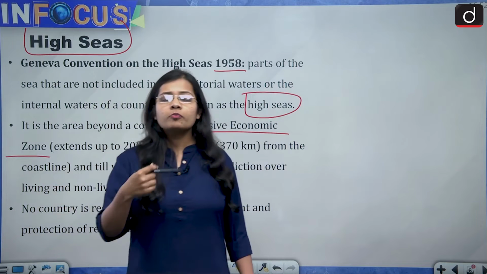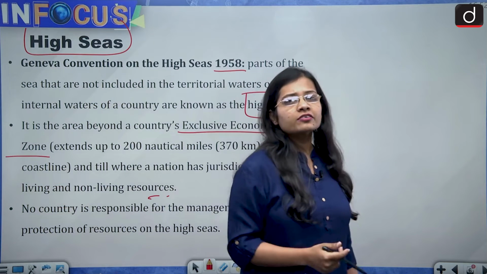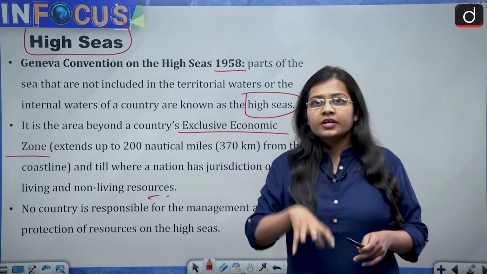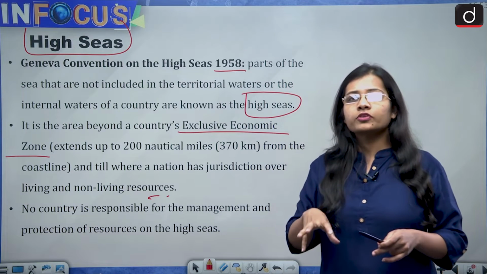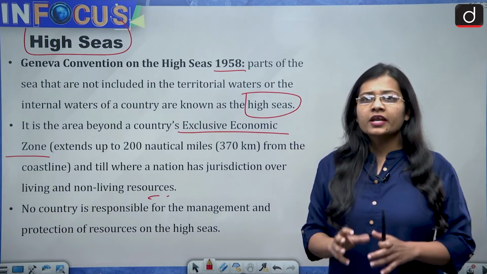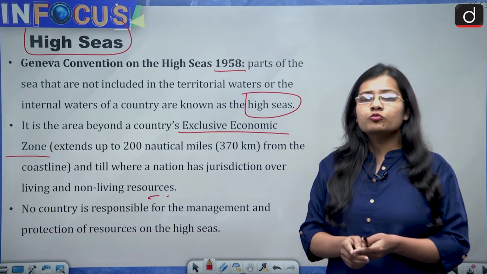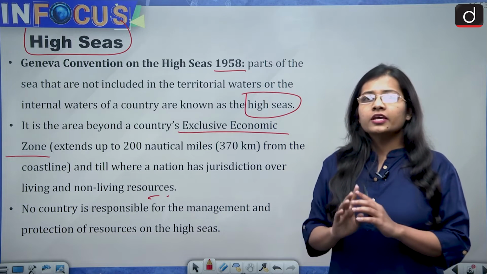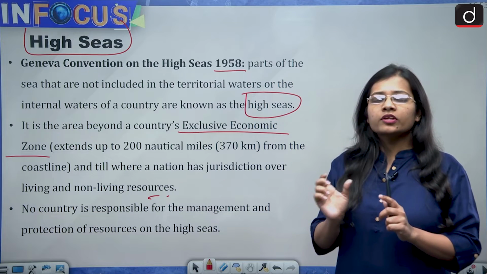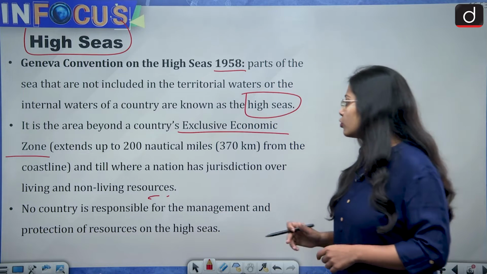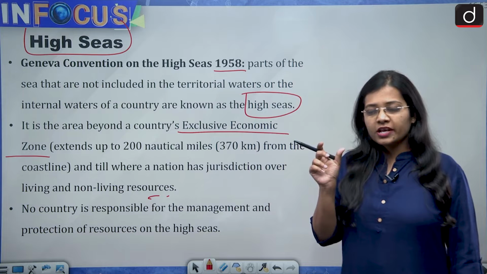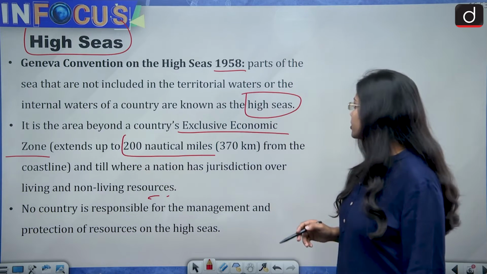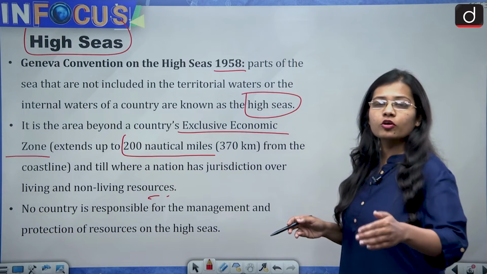So exclusive economic zone: every country has its own exclusive economic zone, and under this zone the national jurisdiction of the country applies, and the country has the rights to perform all the activities like fishing, oiling, etc. in that zone. That zone is called the exclusive economic zone, and its length is 200 nautical miles, or 370 kilometers, from the coastline of the nation.